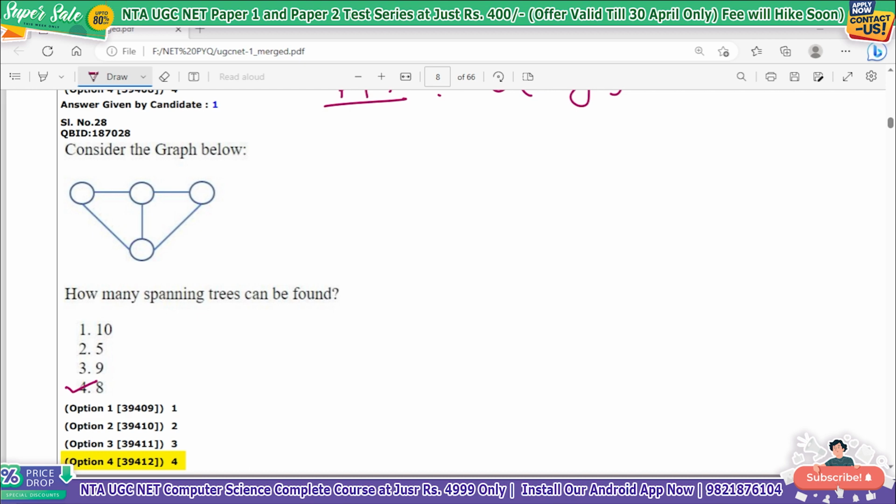So how many edges in circuit 1? 1, 2, 3. 3 edges. And how many edges in circuit 2? 1, 2, 3. 3. So possible spanning trees are 9 in this particular case.